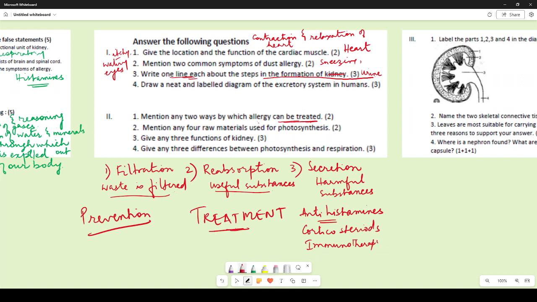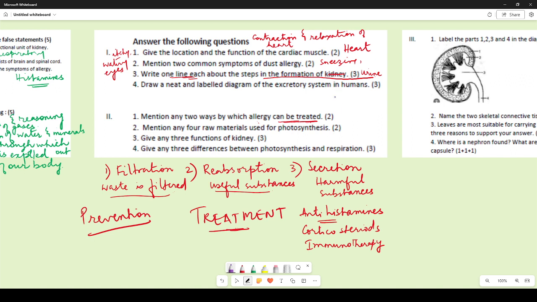So these are some, no, we cannot take antibiotics for treatment of allergies. Antibiotics do not help in treatment of allergies. Basically, doctors say that allergies cannot be treated as such, as in fully treated. But yes, we can take some medicines that we can follow some treatment schedules that will help to reduce the symptoms of the allergy to a great extent so that it does not affect us a lot, right? Now let us talk about the next question, which is mention any 4 raw materials used for photosynthesis.